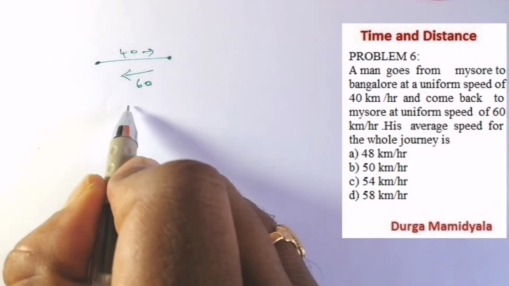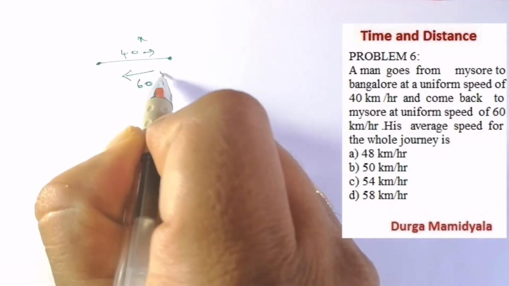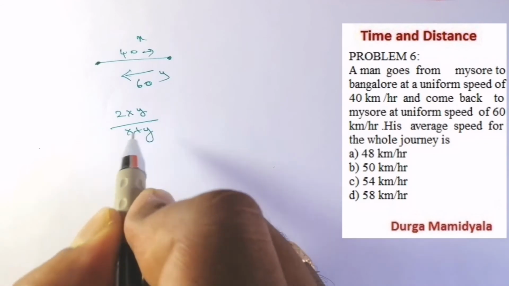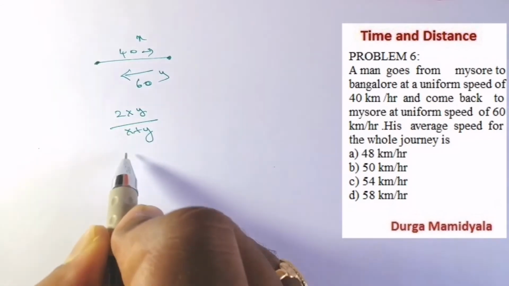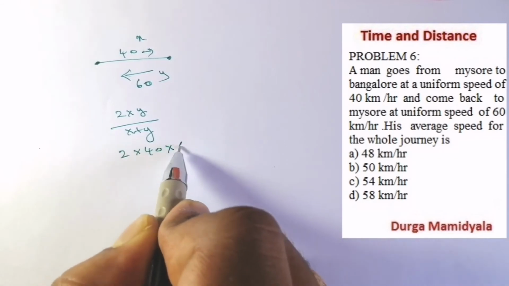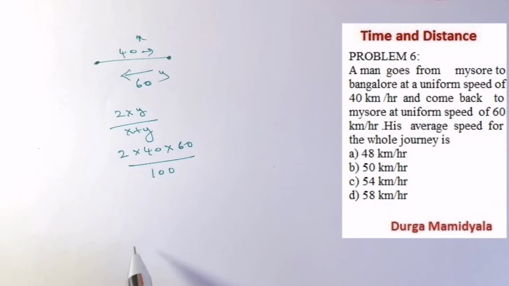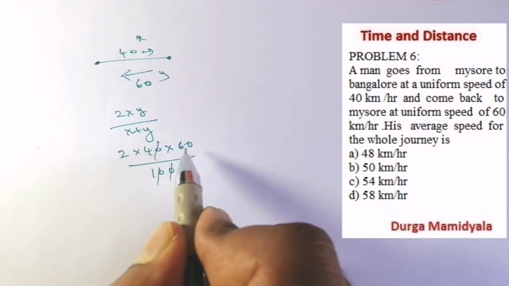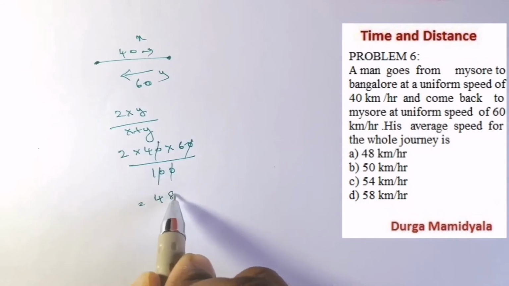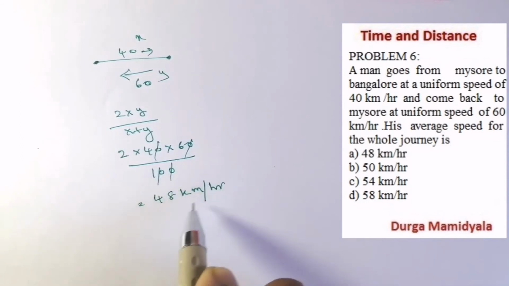2xy by x plus y. So it is the x and it is the y. We are going to apply the formula 2xy by x plus y. So if you do this, 2 into 40 into 60 by 40 plus 60, that is 100, right? So the zeros cancel, 6 4s are 24, 24 2s are 48. So 48 kilometer per hour is the average speed, right?